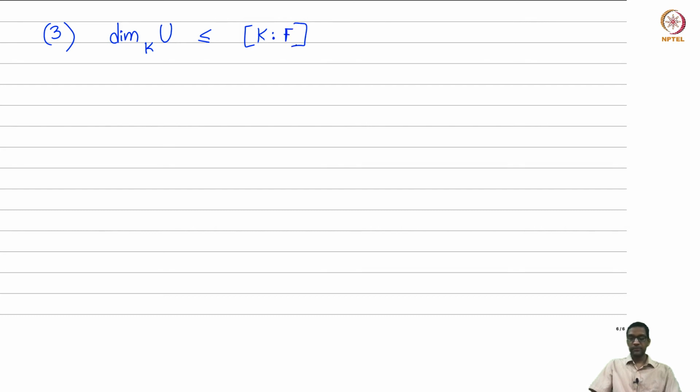the degree of the extension, the dimension of K over F. It's actually equal, but we don't need the full force of that, so I'm not going to bother proving it. I'm just going to show you that the dimension of U is at most the dimension of K over F. I'll leave the proving of the reverse inequality as an exercise. We won't need it for the proof itself. So this is the third and important claim, that the dimension of this space U is at most the dimension of K over F.